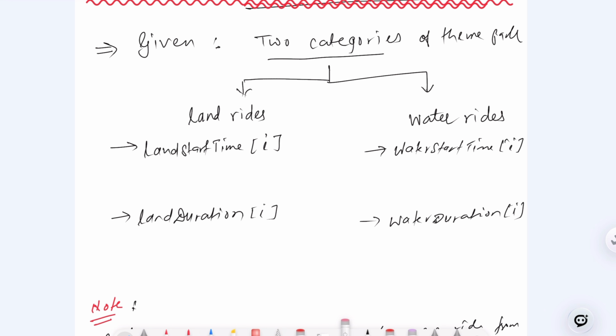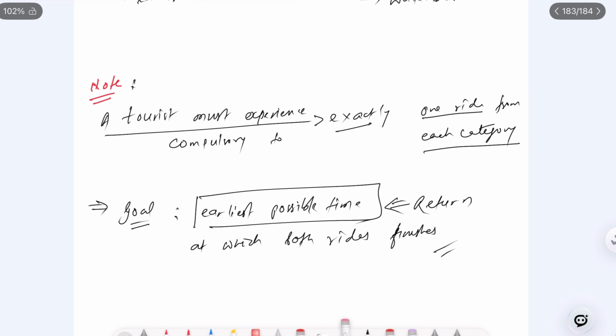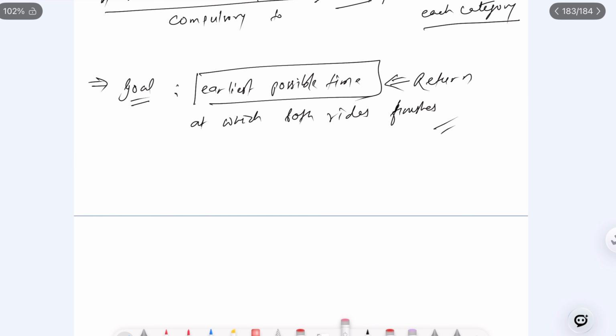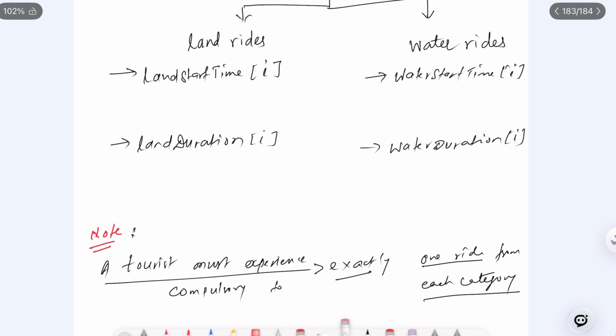Suppose we have the first ride at i. When he completes the first ride, he can immediately start the second ride at i plus 1, or he can move elsewhere, or he can wait. You should also consider this.